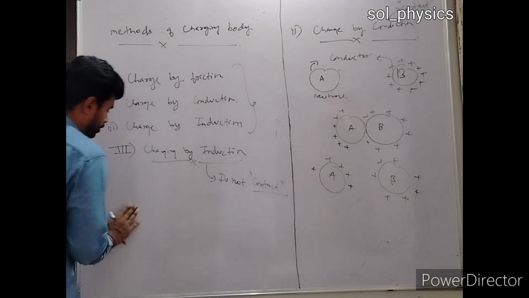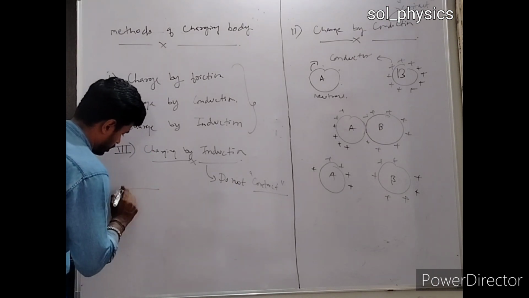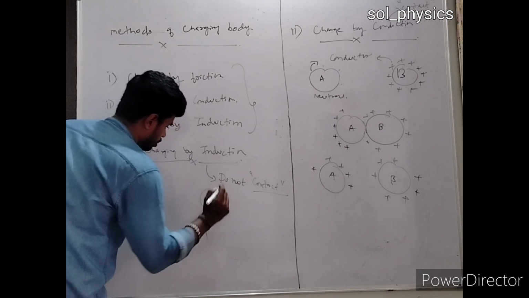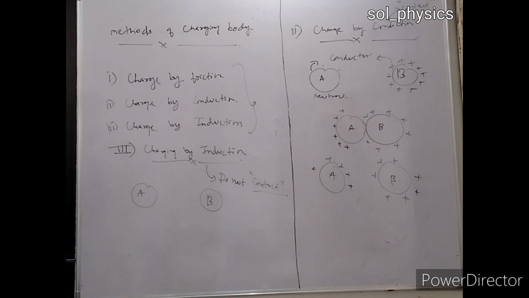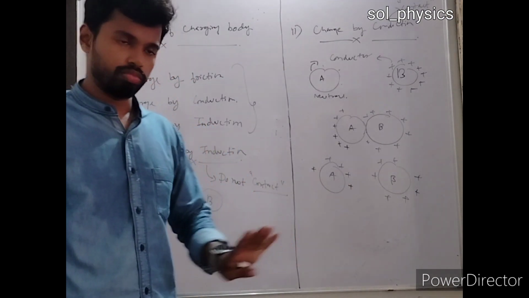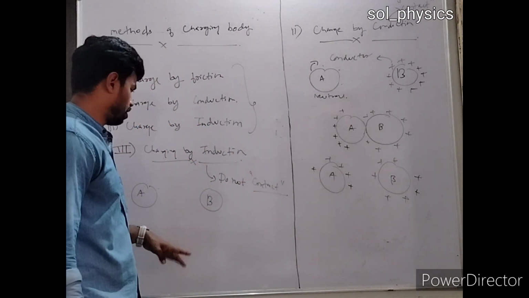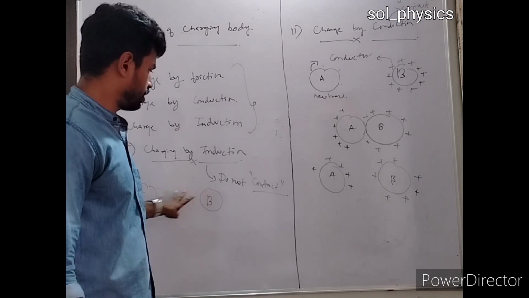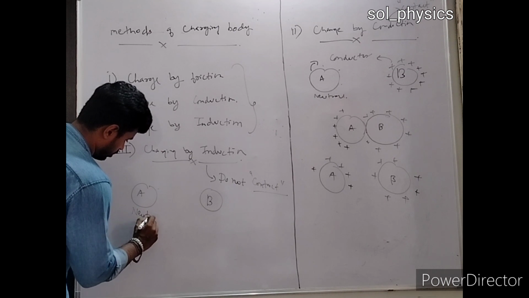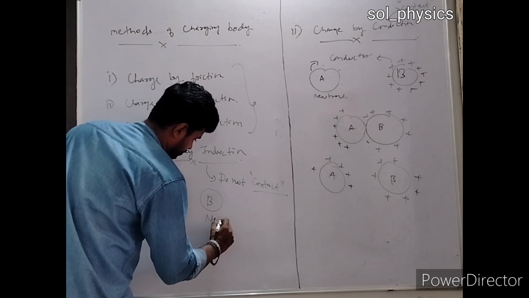So let's say I have two bodies. Again, I have two bodies. Let's say this body is A and this body is B. Right? Let's say both bodies are initially neutral. They are not charged at all. Both are conductors.